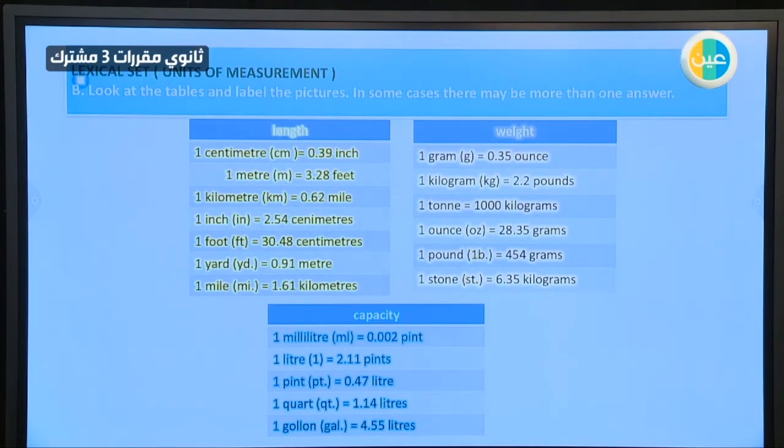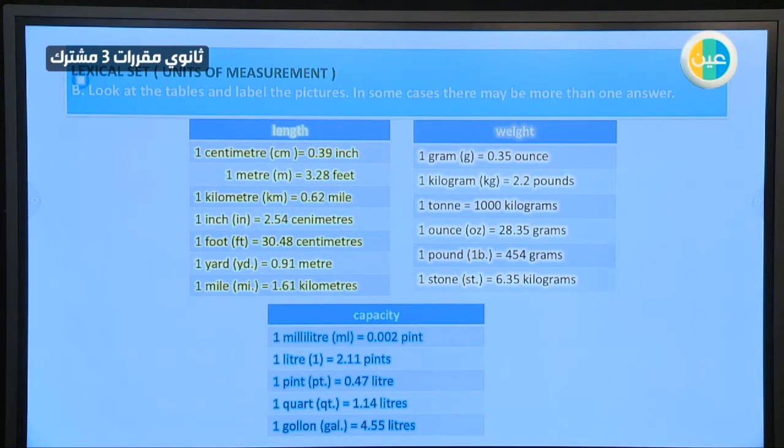This is about animals. Now we have another group, units of measurement. What do we usually use for measurement? We use different kinds. Length, we usually measure by centimeter, meter, and if it's more, kilometer, or maybe inch, and you know, foot, yard, mile, okay?